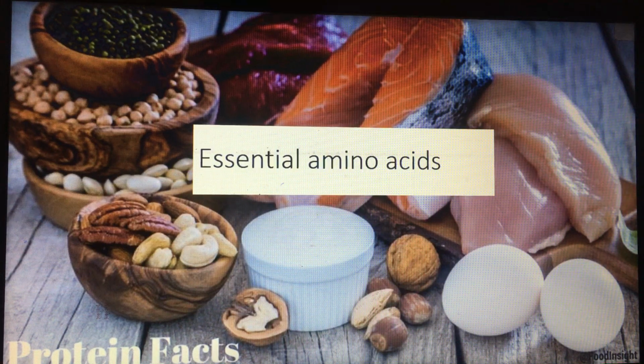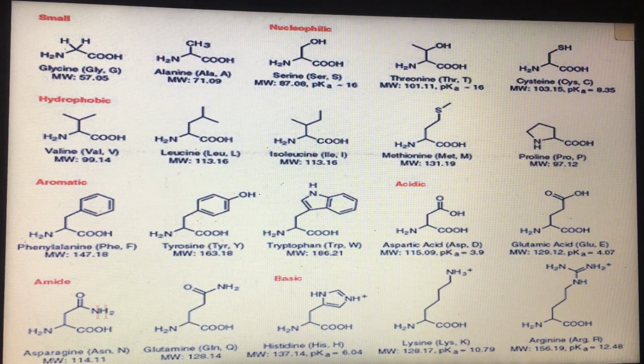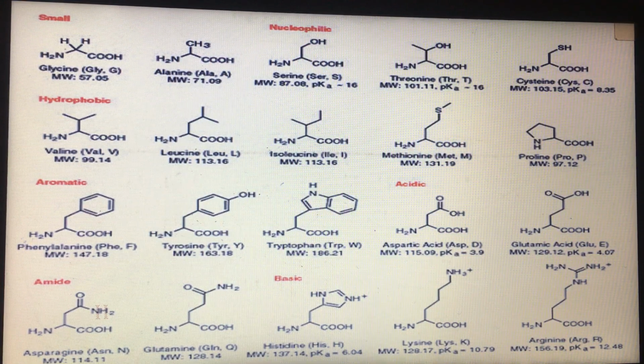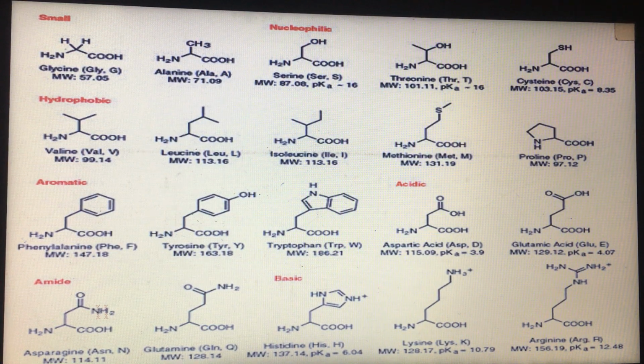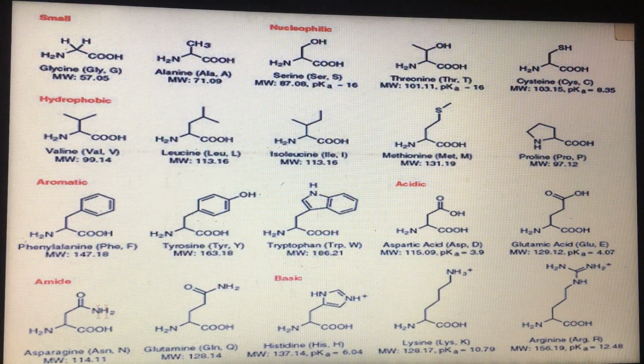Also, you have to know that we have 20 different amino acids. Look at this picture. We have 20 different amino acids to make all the different proteins. So we have many proteins, but only 20 amino acids. Animal proteins usually contain all 20 amino acids, but plant proteins often lack one or two of the essential amino acids.